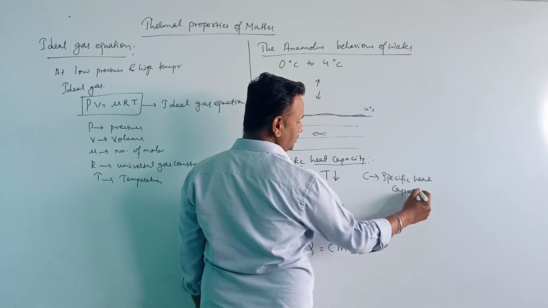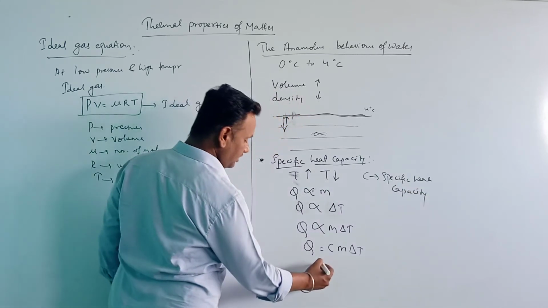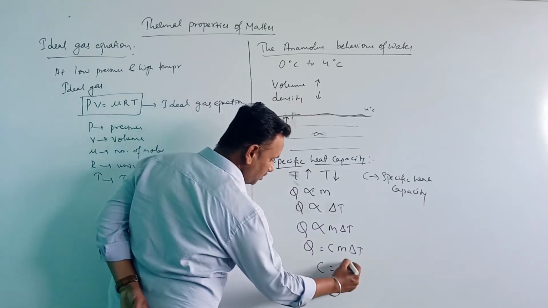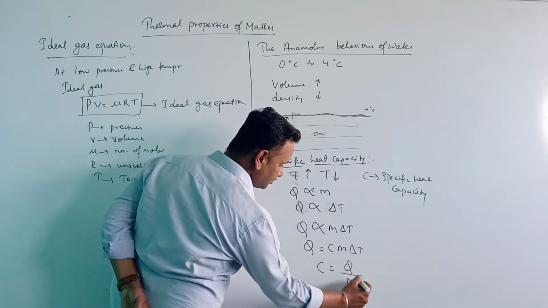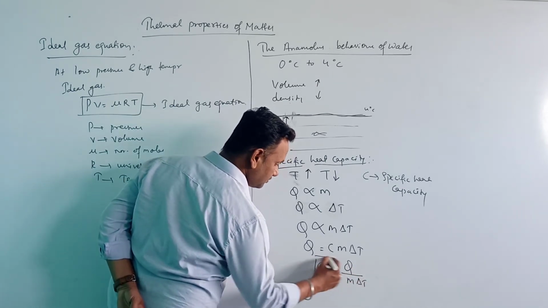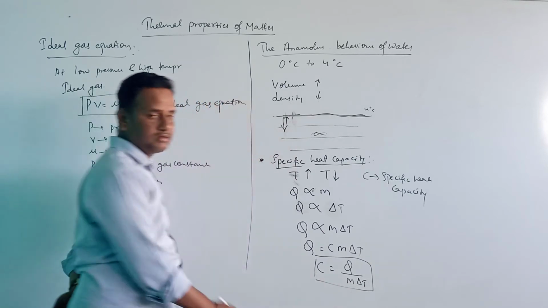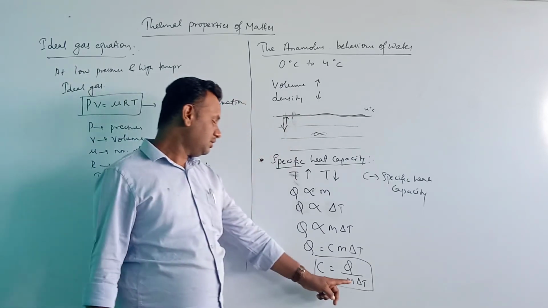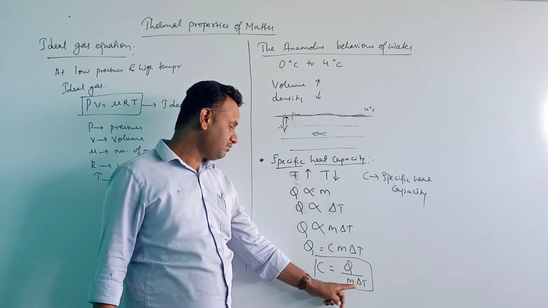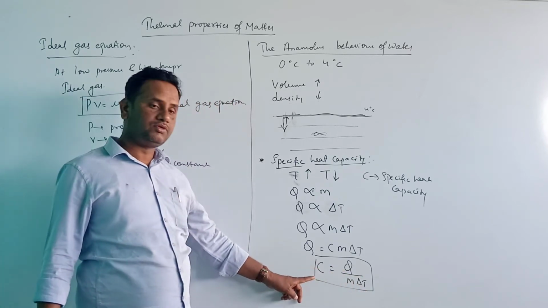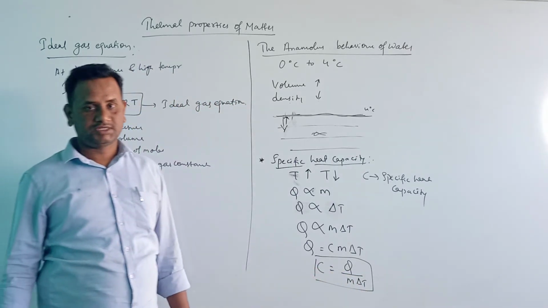I can also write this as C is equal to Q divided by m into delta T. That is the specific heat capacity.